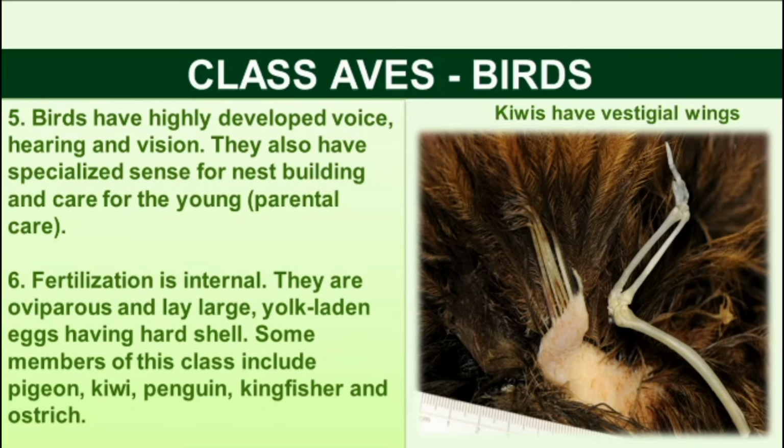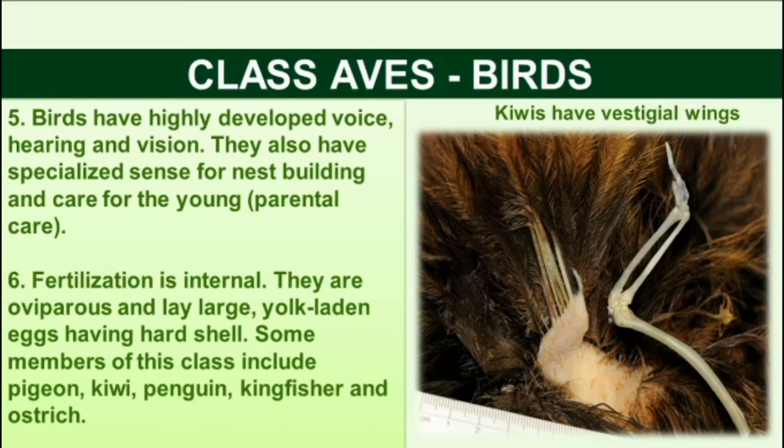The egg is covered with a hard protective layer, the hard shell. Normally in our daily life we use the hen's egg. Yes, the hard shell is the outer covering layer, with the yolk substance inside. Some members of this class include pigeon, kiwi, penguin, kingfisher, and ostrich. So these are the birds included in this class.